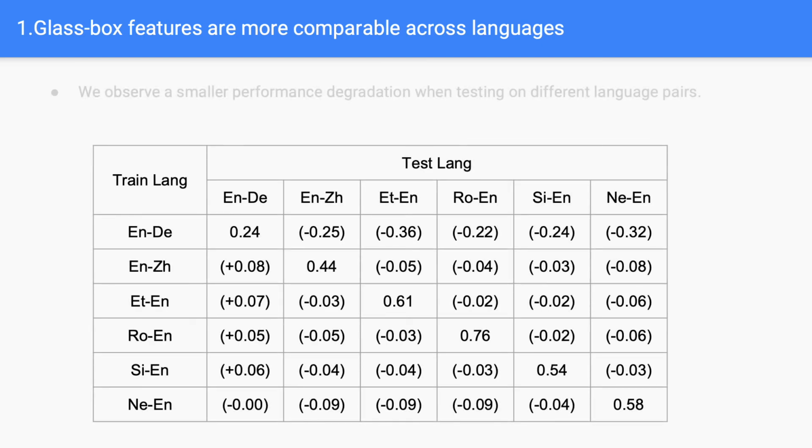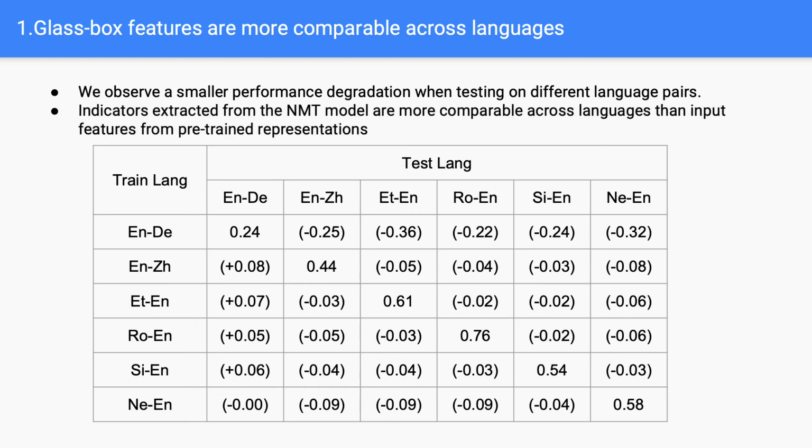From the table below, we observe a smaller performance degradation when testing on different language pairs. For all language pairs except English-German, we observe a relatively small decrease in performance of up to 0.09 when training and test language pairs are different. This suggests that the indicators extracted from the neural MT models are more comparable across languages than input features from pre-trained representations.